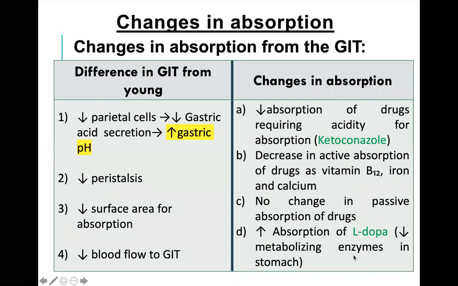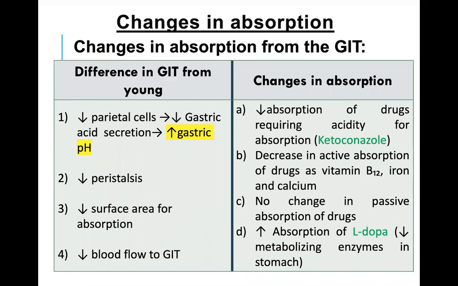If the metabolizing enzymes are decreased in the stomach, the drug will not be metabolized and it will remain in the body for a long time. Remaining in the body for a long time means it will increase the absorption of that drug, and increased absorption may lead to adverse effects. Suppose, for example, there is one drug mentioned here, L-dopa.